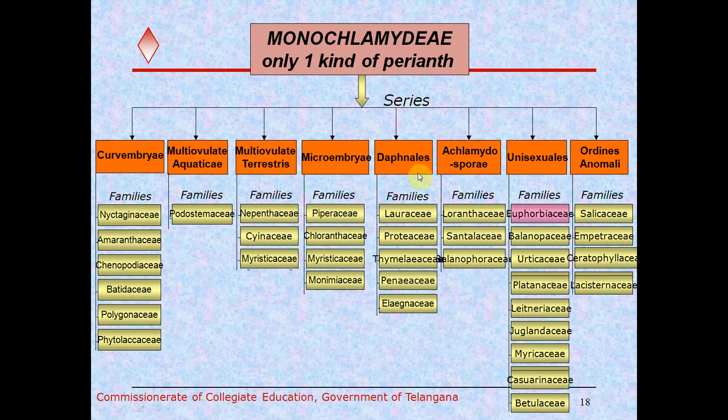And Daphnales series is divided into Lauraceae family, Proteaceae family, Thymelaeaceae family, Penaeaceae family, Elaeagnaceae family. And next series Achlamydosporeae is divided into three families: Loranthaceae, Santalaceae and Balanophoraceae.